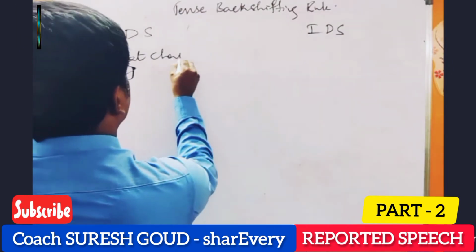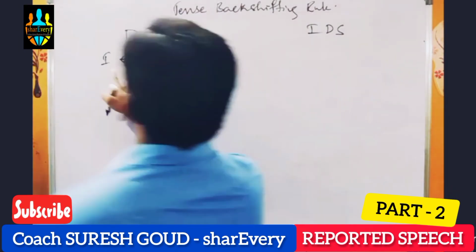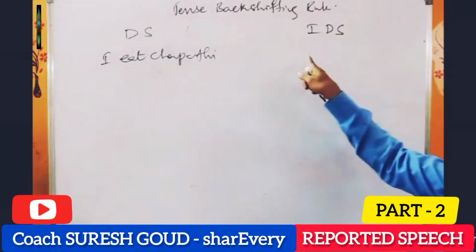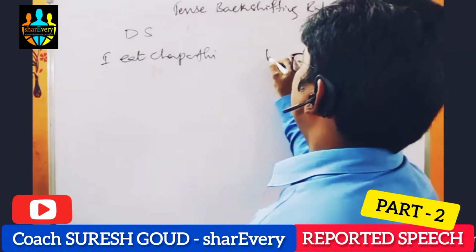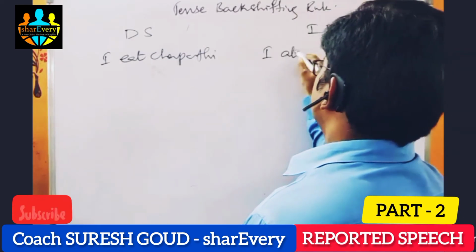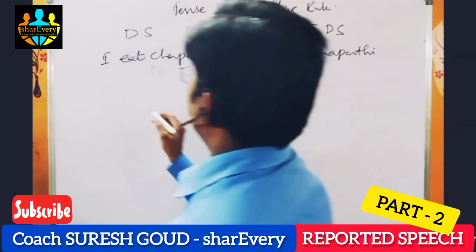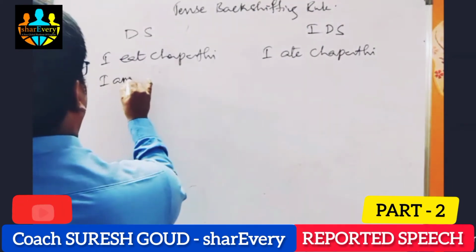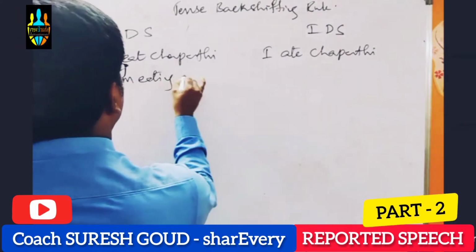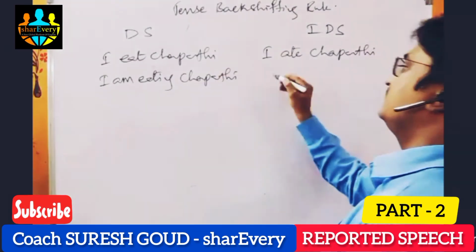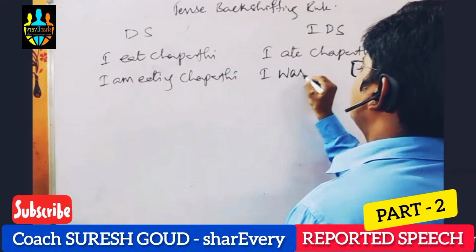I eat chapati. So, subject V1 object, this is simple present tense. Please change it to simple past. Subject V2 object, I ate chapati. And I am eating chapati. Present continuous changes to past continuous.